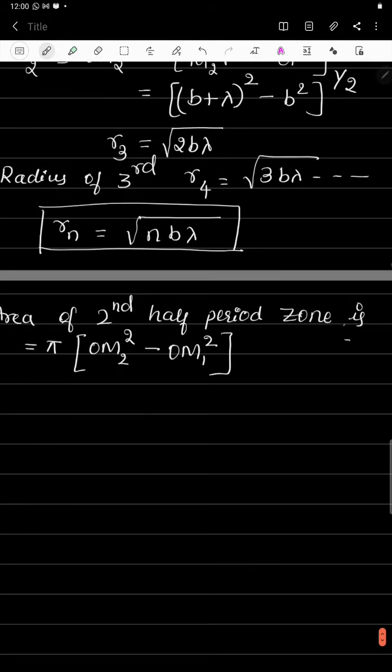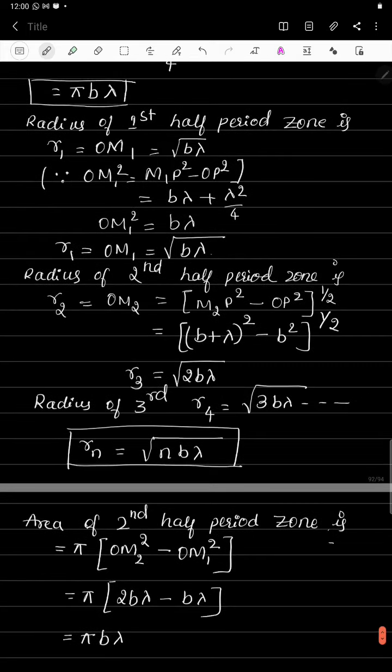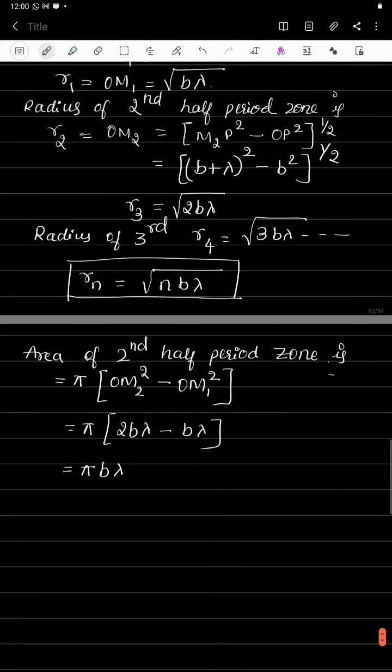The values of OM2 and OM1, which are nothing but the radii of the second and first half period zones, have already been calculated. Substitute those values here directly. So we get pi into OM2 square, which is 2bλ, the square of the radius of the second half period zone, minus OM1 square, the square of the radius of the first half period zone, which is bλ. So 2bλ minus bλ, I can write as pi into bλ. So the area of the first half period zone is pi bλ, and the area of the second half period zone is also equal to pi bλ.